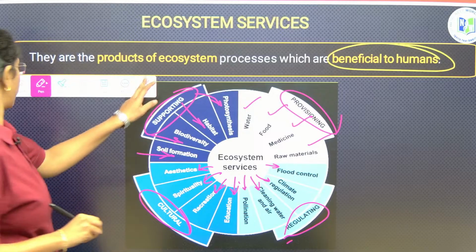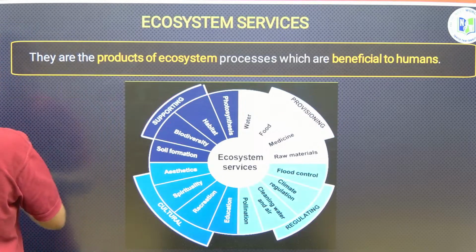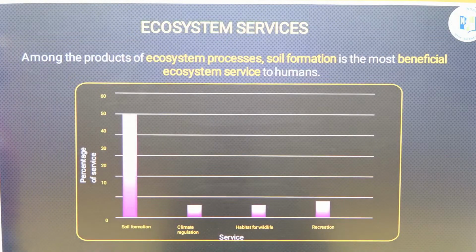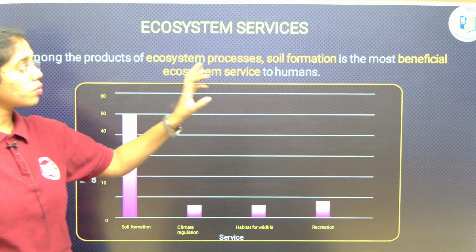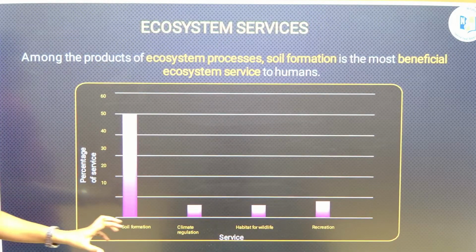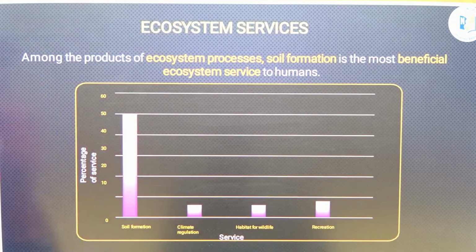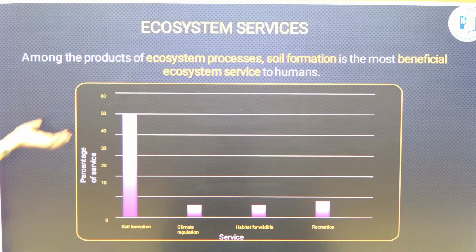Now, we will move on to the graphical representation of ecosystem services. Among the products of ecosystem processes, soil formation is most beneficial ecosystem service. Okay, amongst this, what is most important ecosystem service? Soil formation.